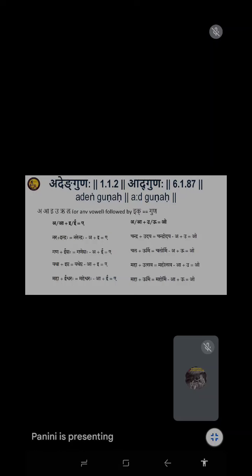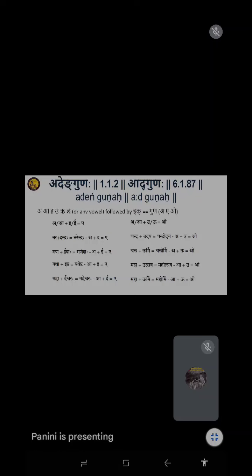This is again peculiar to all our Indo-Aryan languages. Even in Indo-Aryan it is very rare, but we have maintained all the differences. What Panini has given as rules for the whole of Sanskrit, both Vedic and classical, is followed mostly in our languages, because these words are used. You have Narendra, Devendra, Ganesha, very famous, Yathestam, Mahotsavam. These are the words used in our languages, and they are grammatically sanctioned by Panini's rule. To say that it is guna, we have a rule. We can ask, what is guna? Panini will explain: ad eng gunah.